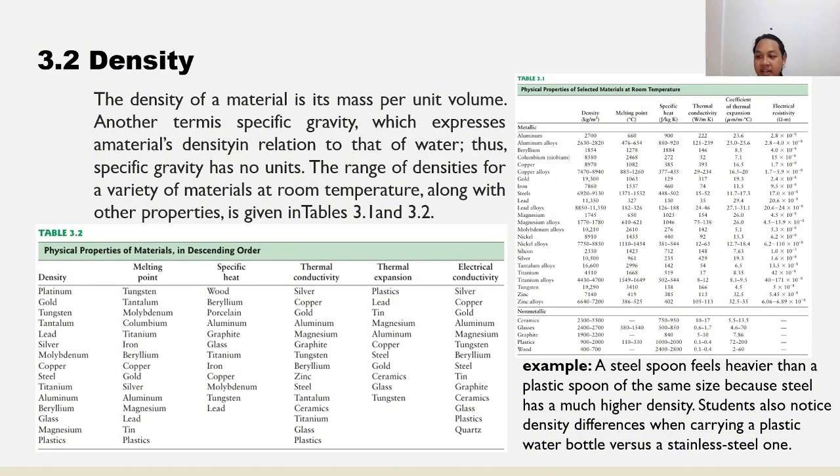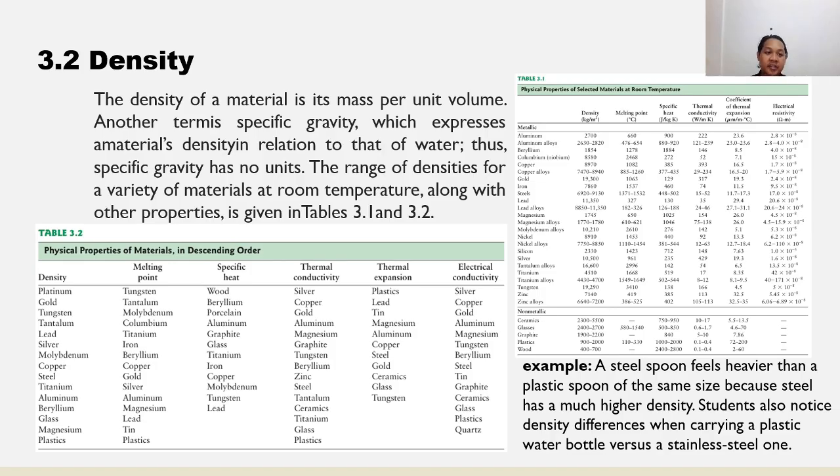Density is defined as mass per unit volume, and it significantly influences product weight and performance. Lightweight metals such as magnesium, aluminum, and titanium are preferred in aerospace and automotive industries because they reduce inertia and improve efficiency. On the other hand, high-density materials such as lead are useful in counterweights or radiation shielding.